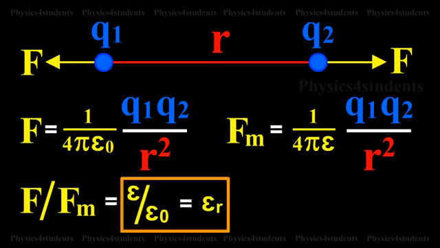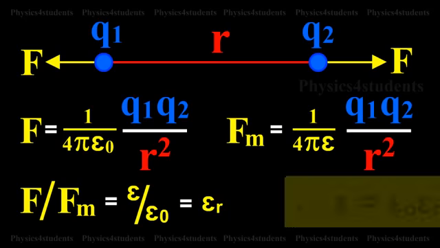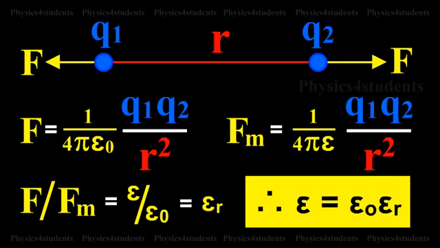The ratio epsilon divided by epsilon 0, equal to epsilon r, is called the relative permittivity or dielectric constant of the medium. The value of epsilon r for air or vacuum is 1. Epsilon is equal to epsilon 0 into epsilon r.